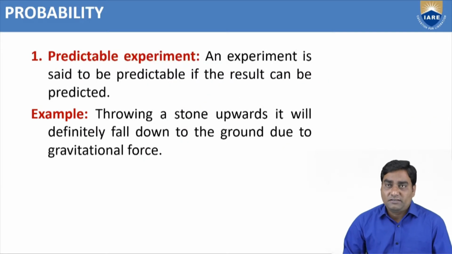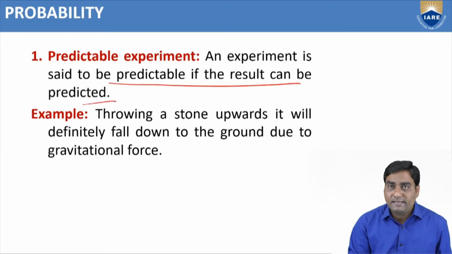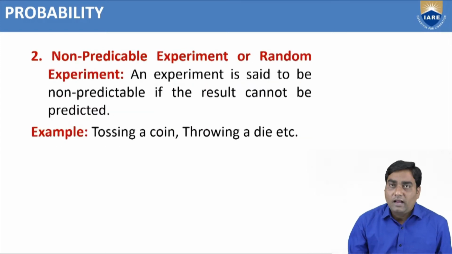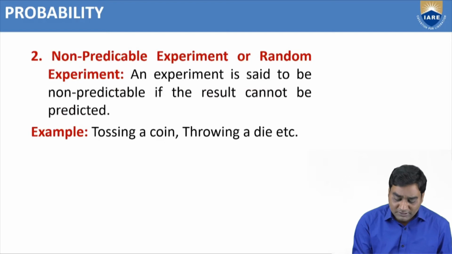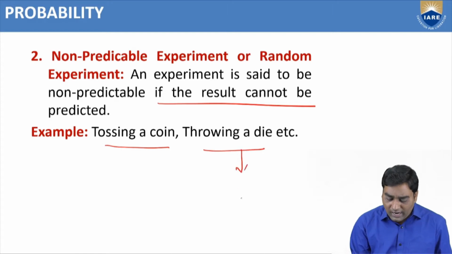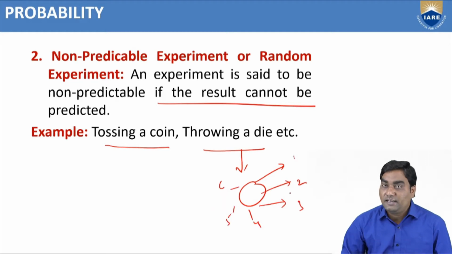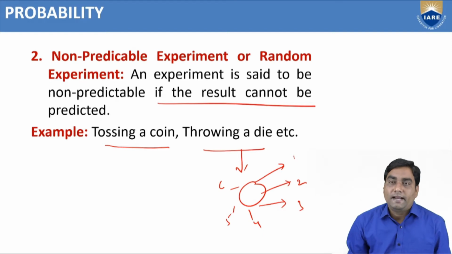What is the definition? An experiment is said to be predictable if the result can be predicted, which we discussed in the previous slide. And in a non-predictable or random experiment, the result cannot be predicted, like tossing a coin, throwing a die. In throwing a die also, we can get 1, 2, 3, 4, 5, 6 faces, but we cannot expect the result while throwing a die. This type of experiment is known as a random experiment.